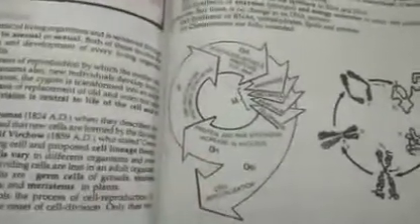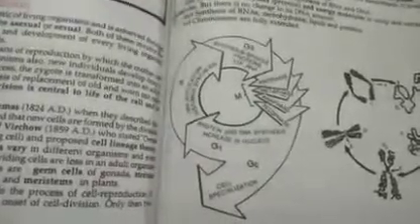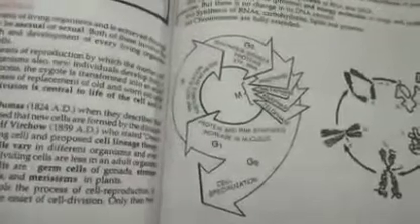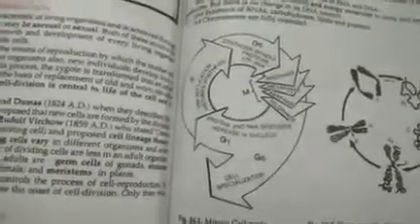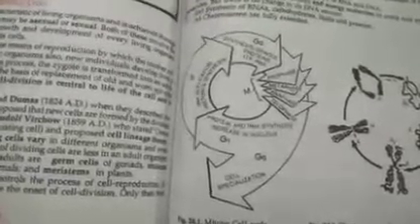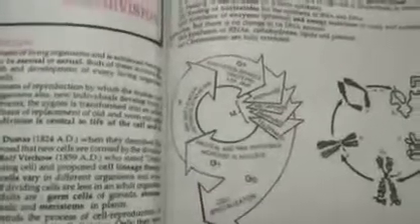The G1, as I told you, is where the process starts, with RNA and protein synthesis. Then S is the main phase, where the duplication of DNA takes place. That is synthesis of DNA, where chromosome numbers are doubled. If you have 2n in the mother cell, that becomes 4n. If you have 1n, that is haploid in number, then it becomes diploid.